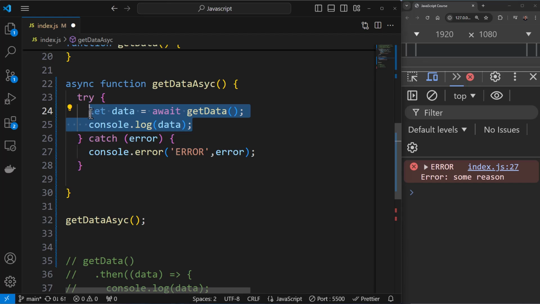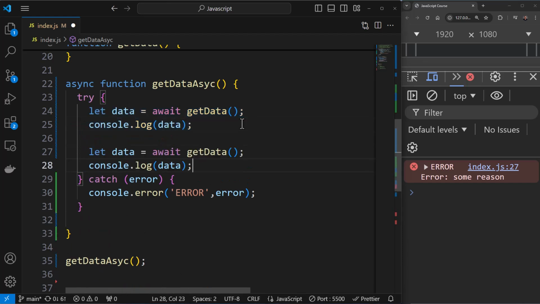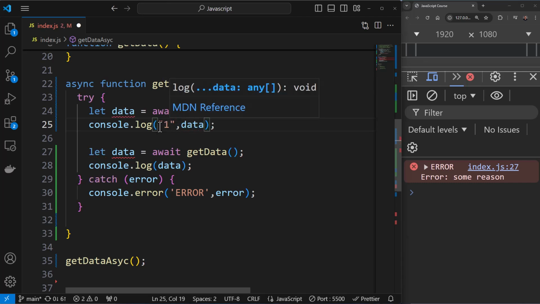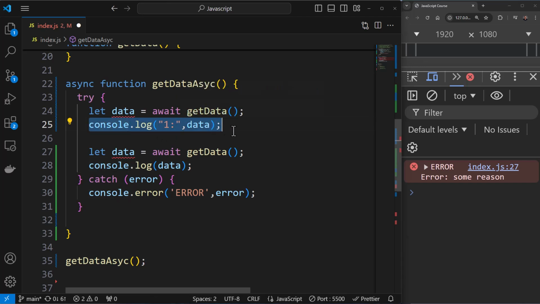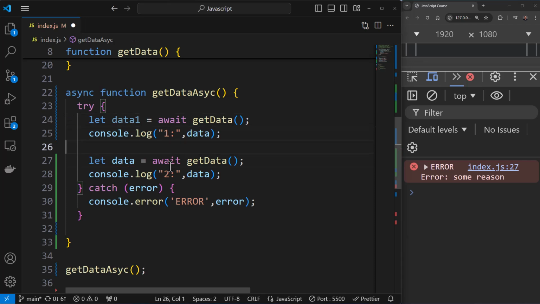So I can have one more over here. Let's call this one over here, I'll say this is 1. And this thing I'll add over here, I'll say this is 2. I'll quickly change the variable names: this is data1, this is data2. This becomes data1, data2. Let me save this and let us see.